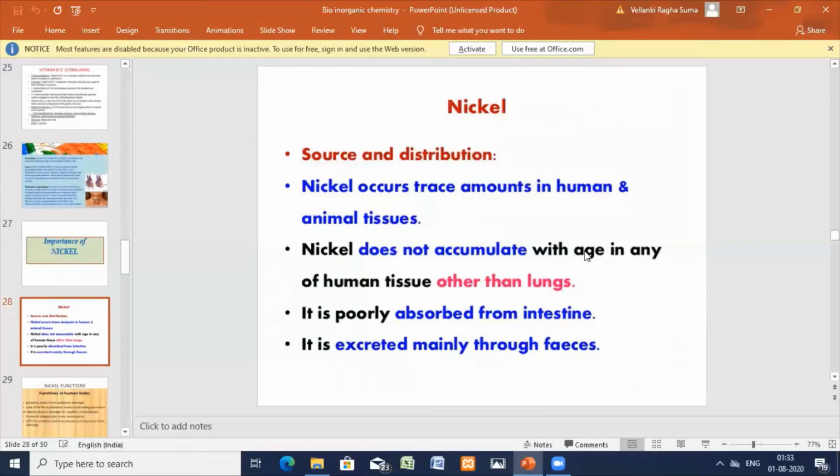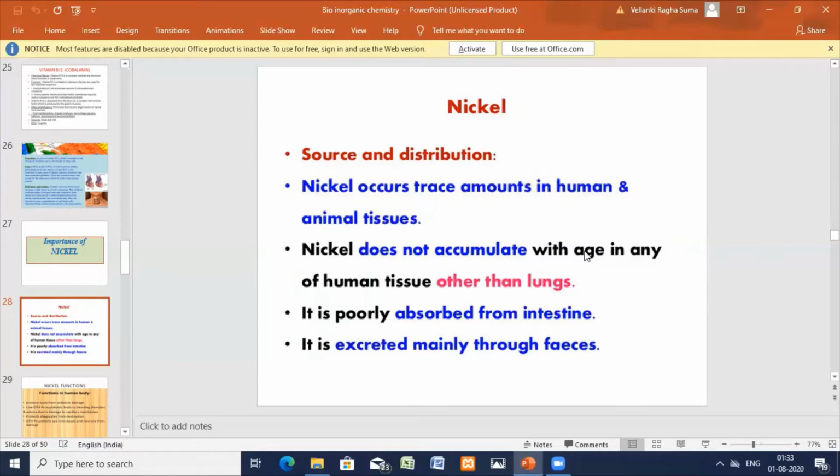It does not accumulate with age in any of the human tissues, with the exception of the lungs. It is poorly absorbed in the intestine, and it is mainly excreted through the feces.